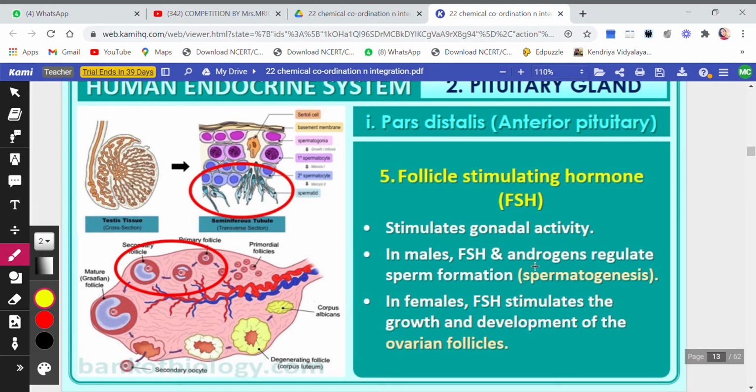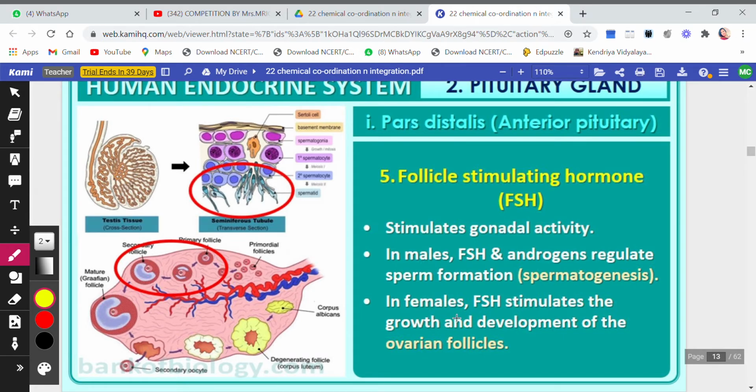In males, FSH and androgens regulate the sperm formation. So in males, FSH, that is follicle stimulating hormone, and androgens, that is testosterone. If you remember, you have done this in class 10. Male sex hormone, testosterone. Both of these, FSH and testosterone, will regulate and start forming sperms. The formation of sperms is called spermatogenesis.